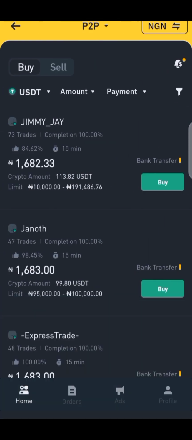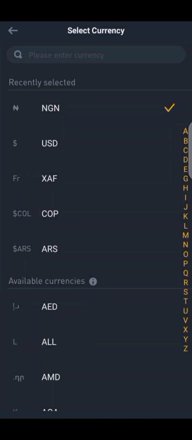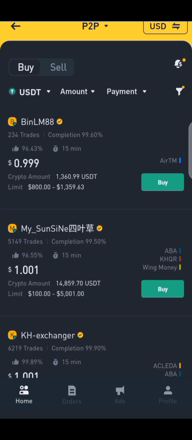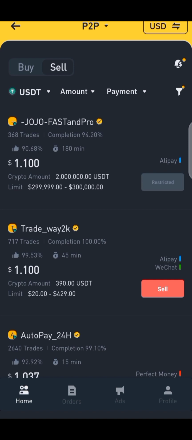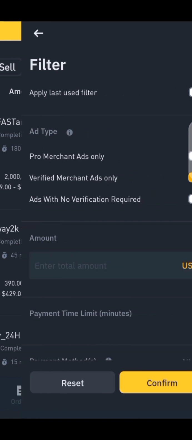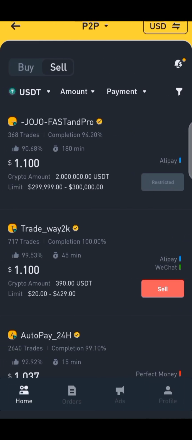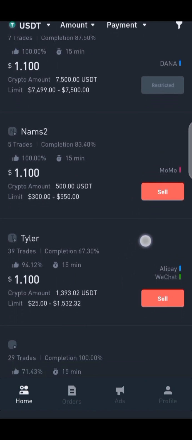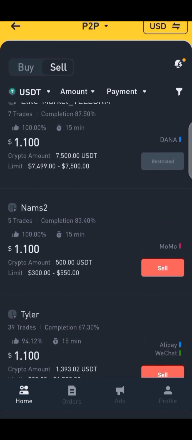So let's move to where you are going to sell it. After spending 50,000 naira, you are going to get 29.72 USDT. So you now go to currency here. You now click on USDT, and you place sell. Once you place sell, this is what you are going to do. You click on filter, toggle off this, and click on confirm. Can you see? Once you click on filter and toggle off that, you will see a list of merchants who are willing to buy at this price.